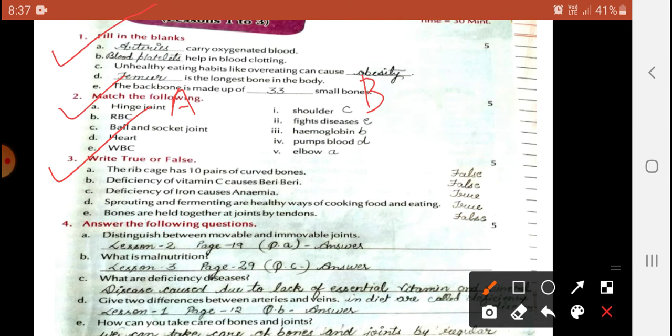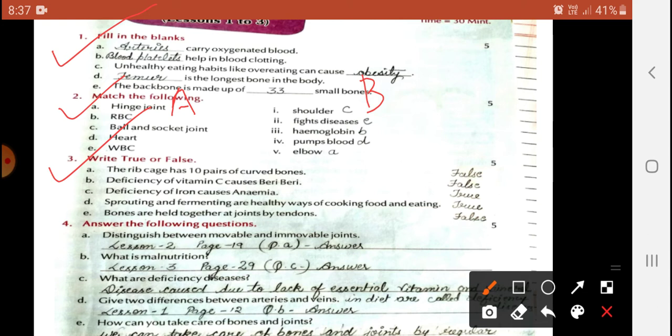What does it mean? Deficiency of iron causes anemia. Yes, this is the correct comment, so we should write true. D: steaming and fermentation are healthy ways of cooking food. It is correct, really correct. So we should write true, my dear students. E: you will see here, the bones are held together at the joint by tendons. This comment is not correct. You should write false.